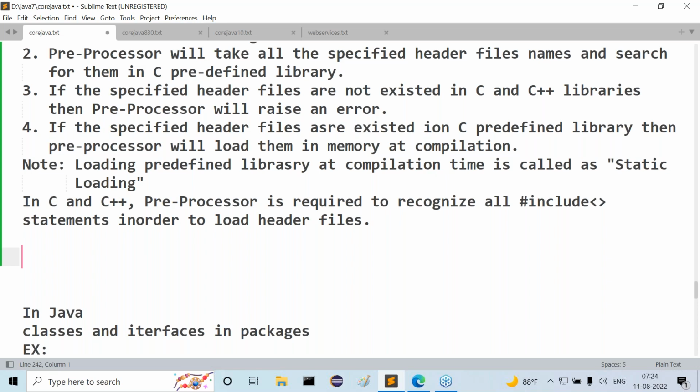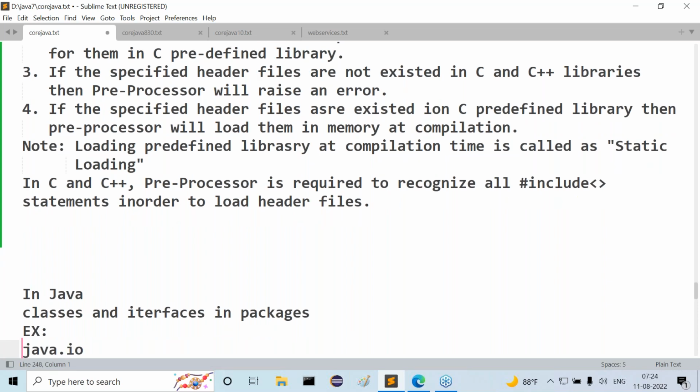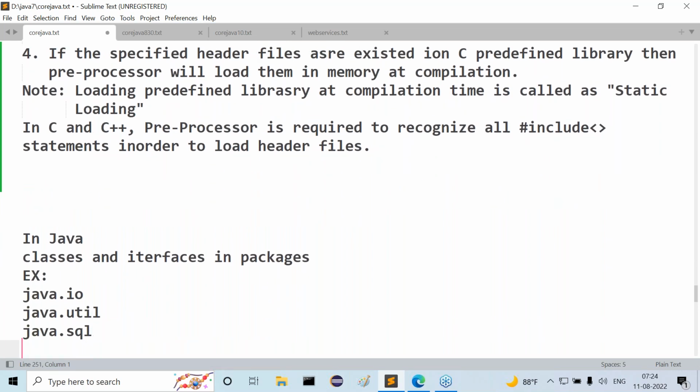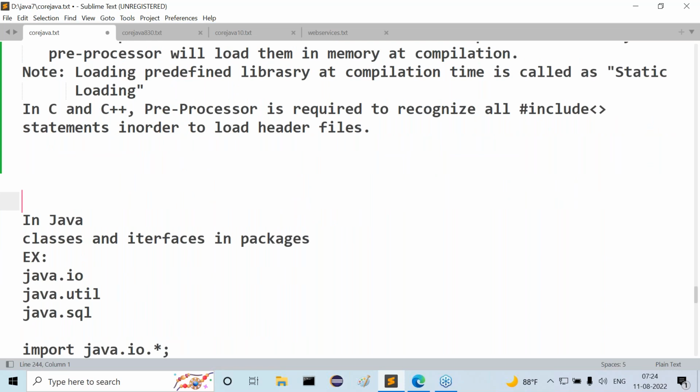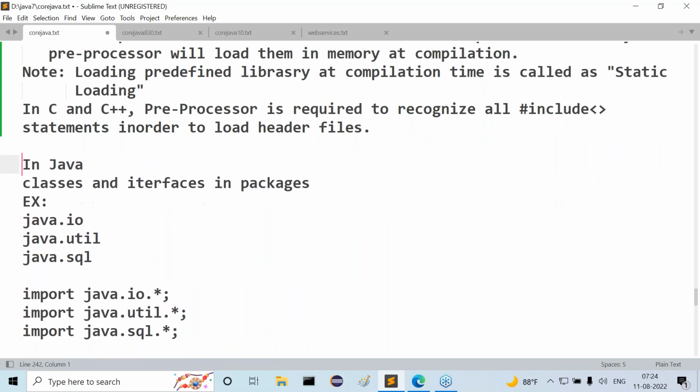The next one is why preprocessor is not required in Java. The points are given there clearly.